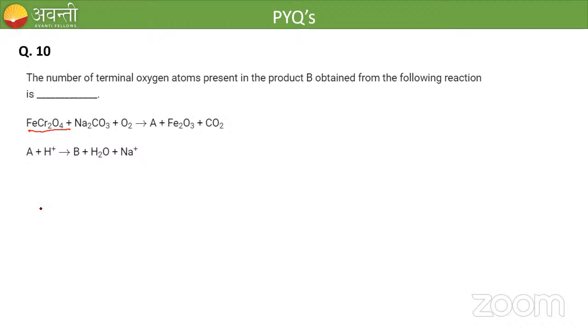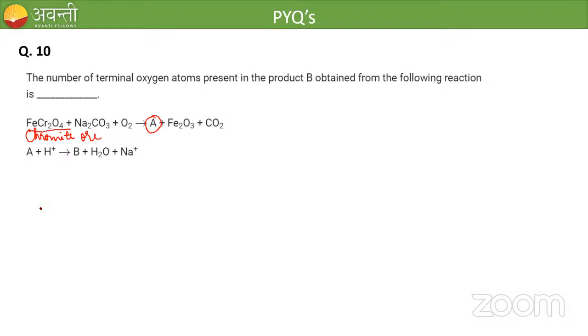Very good, Sakshi. It is chromite ore, which is used to prepare potassium dichromate. Very good, Mahik. So this is the first step in that preparation. Chromite ore is treated with sodium carbonate in the presence of oxygen, and it produces A. What is that A?